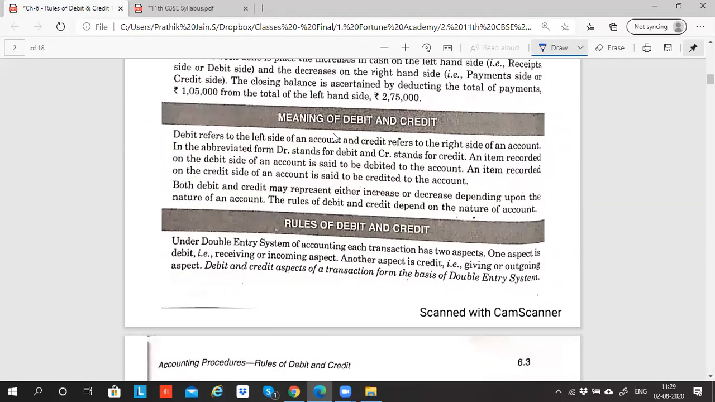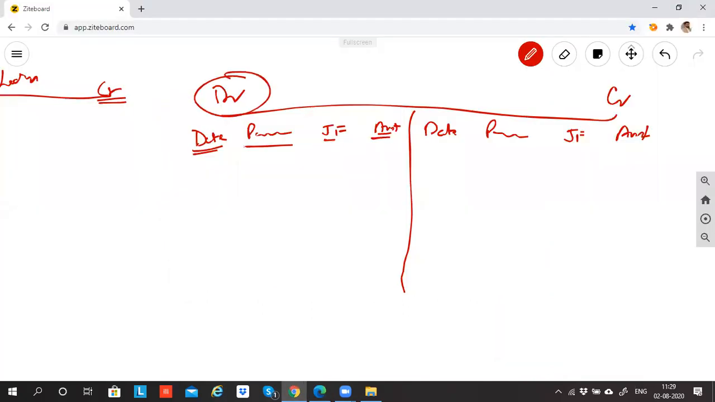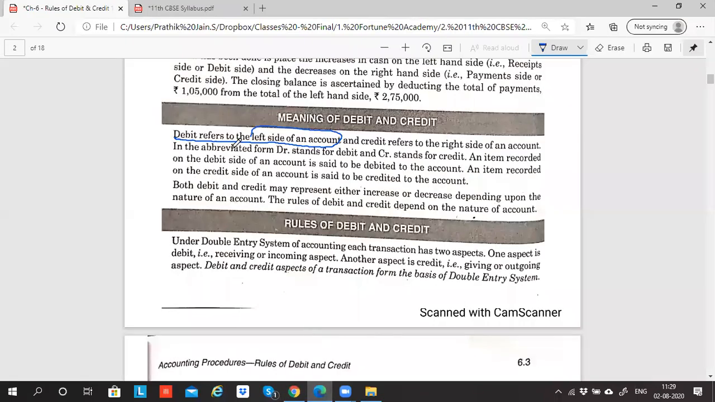Now you have to understand the meaning of debit and credit. Debit refers to the left side of an account. This is the left hand side and this is the right hand side. So debit refers to the left side of the account and credit refers to the right side of an account. Debit is abbreviated as DR, and CR stands for credit.